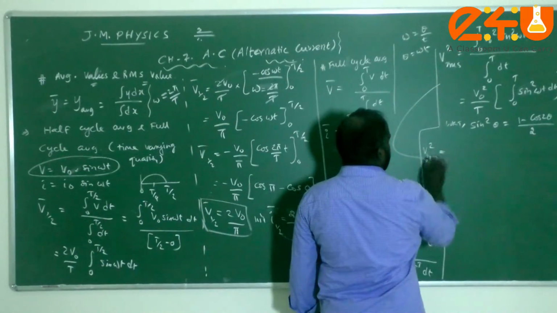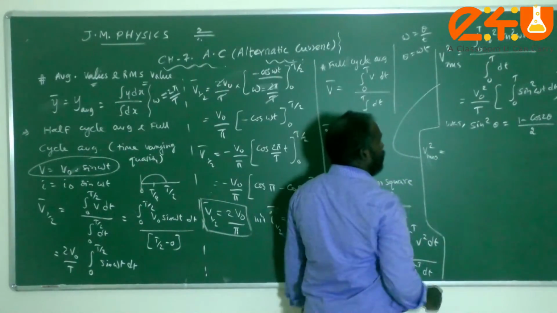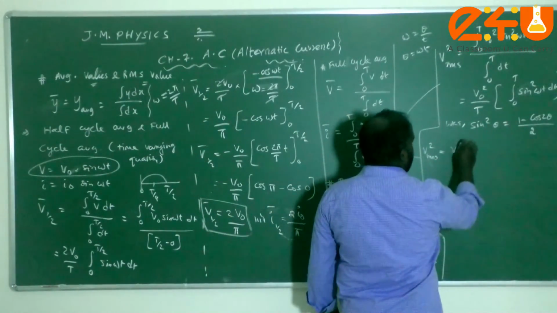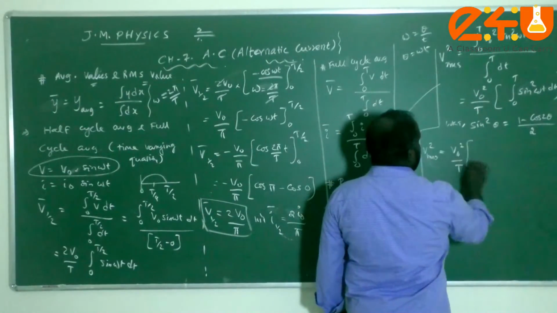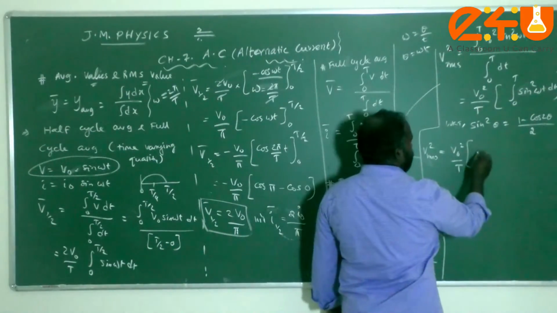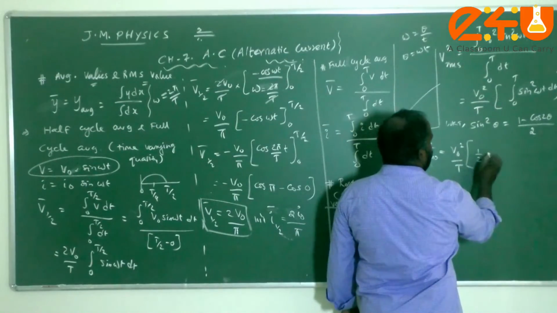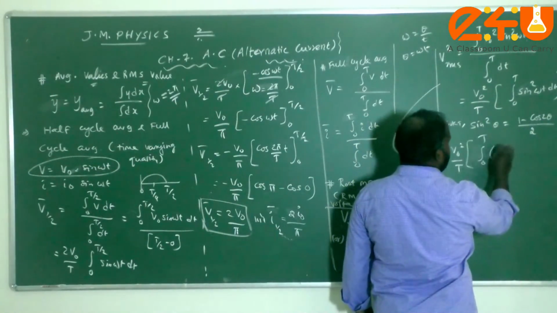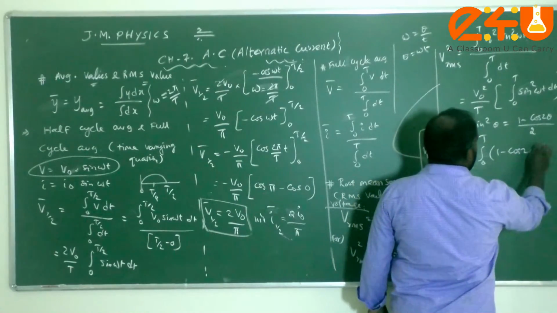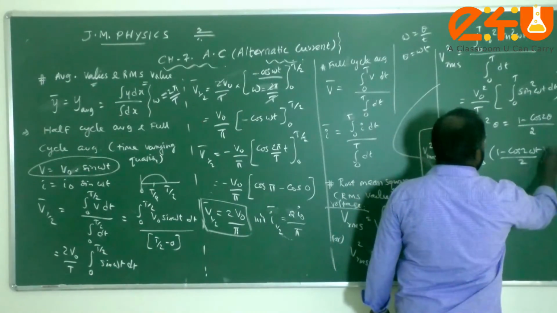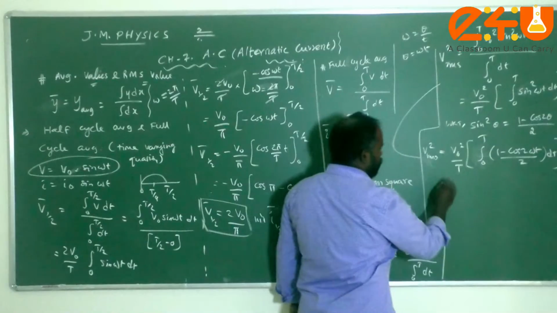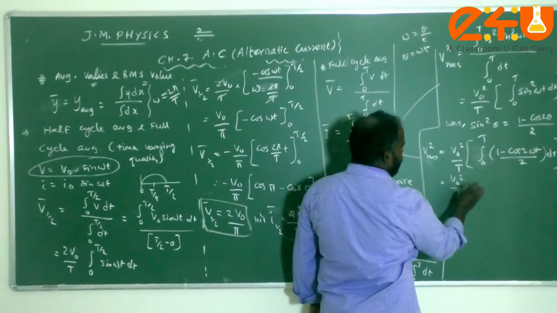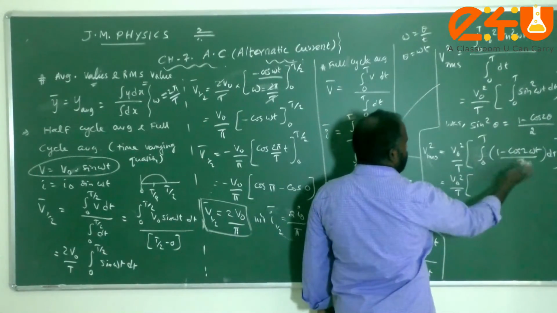Vrms square, that is equal to what, children? Vrms square is equal to V naught square by t. Just split the integration there. So therefore I can get 1 by 2, or we can write 0 to t into (1 minus cos 2 omega t) whole divided by 2 into dt. Okay, children. So that is equal to V naught square by t. 1 by 2, just split the integral.